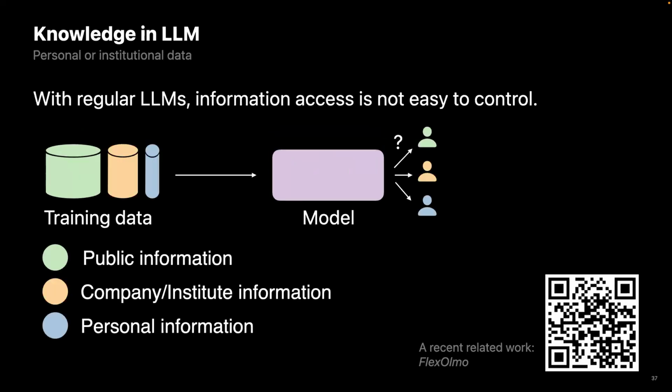Another reason is that the current LLM designs are monolithic. This is quite different from how other systems are developed and deployed. Usually software systems access a lot of different knowledge and data, but they're all guarded by some access control. Whereas when we train LLMs, all the information is stored in the model weights and everybody has access to that. Oftentimes, we have public information or my personal information. I would like this information to be available to me, but not to other people. So a better design could be separating this knowledge from the parameters of the network.